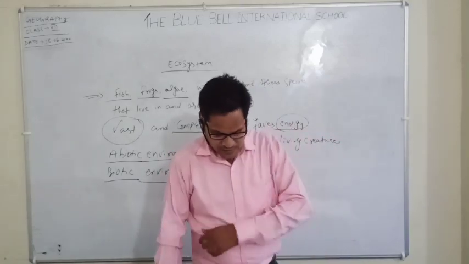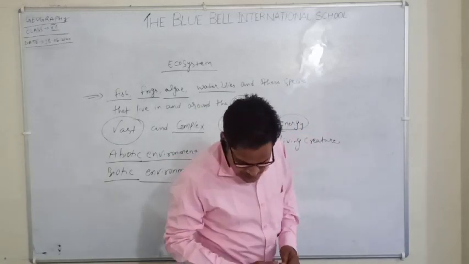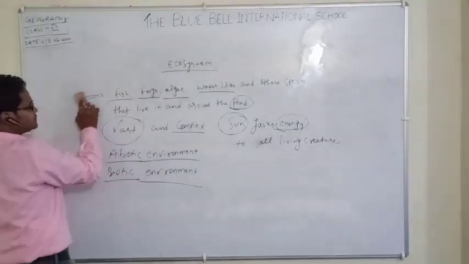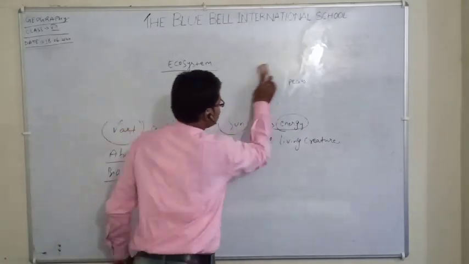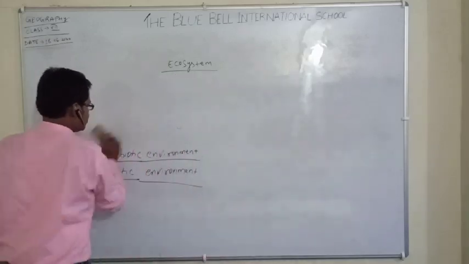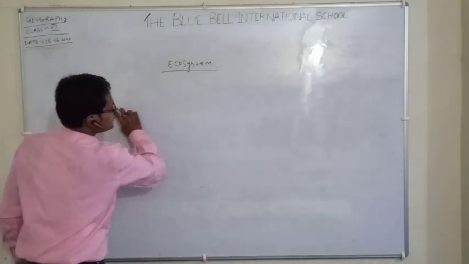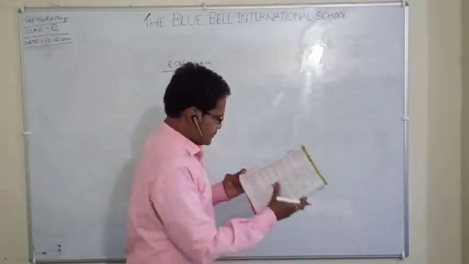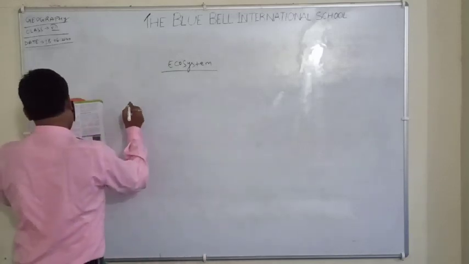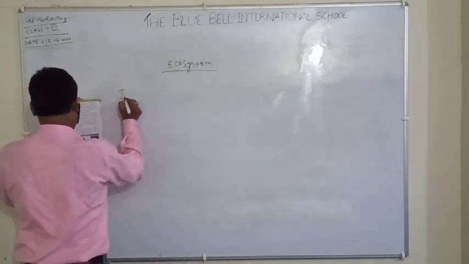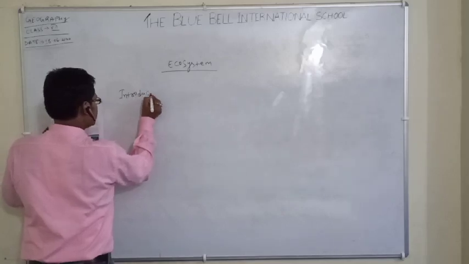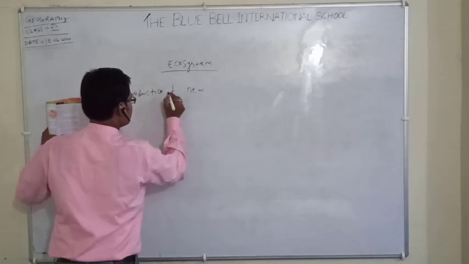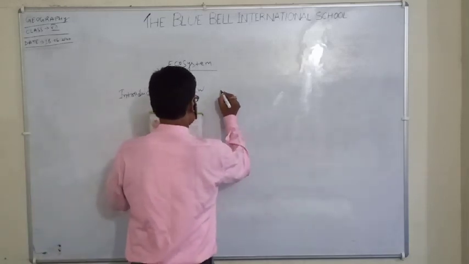There are three things here. First is introduction of a new organism.